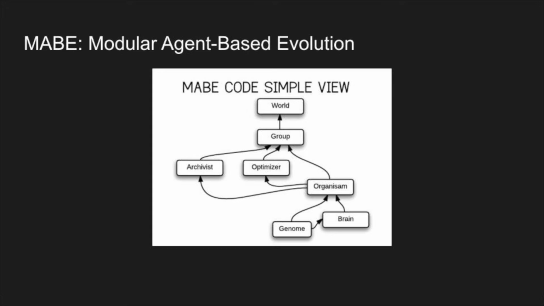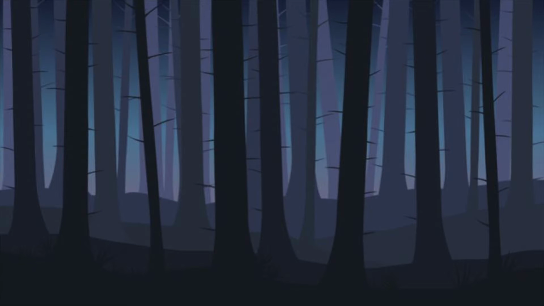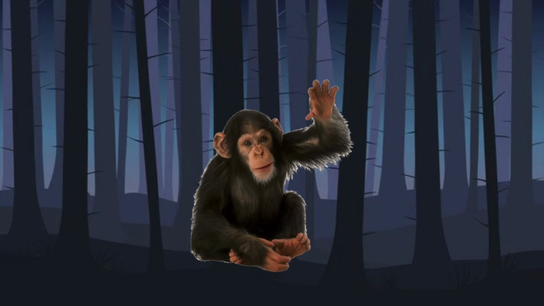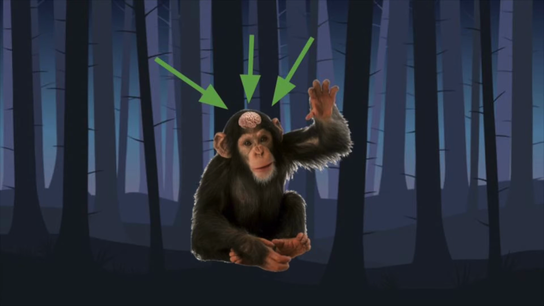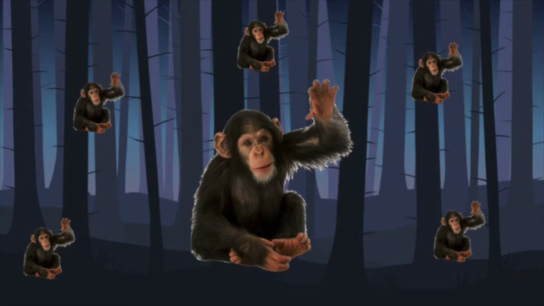There are 7 main components, and the ones most relevant to this project may be the brain and the world. When we run MABE, worlds are created and agents are put into these worlds. These agents each have a brain that takes in input from the world and returns an output that controls the actions of the agent. Depending on the world, the agent is given a score, and individuals with the highest scores are selected to produce offspring for the next generation. So the brains evolve over generations to get a better and better score.